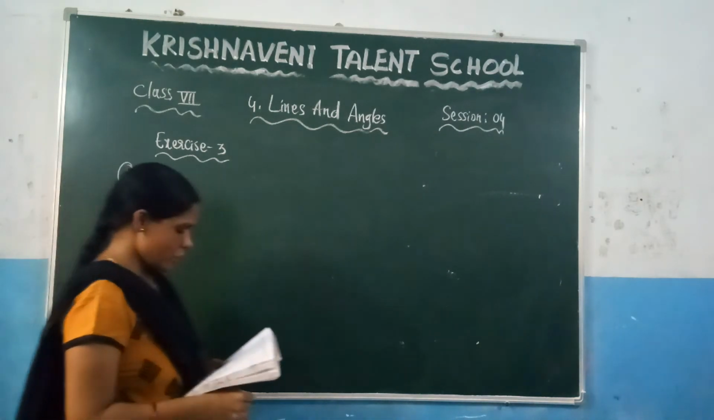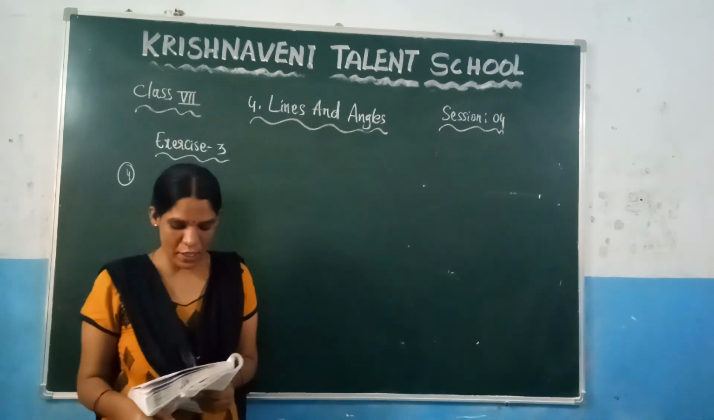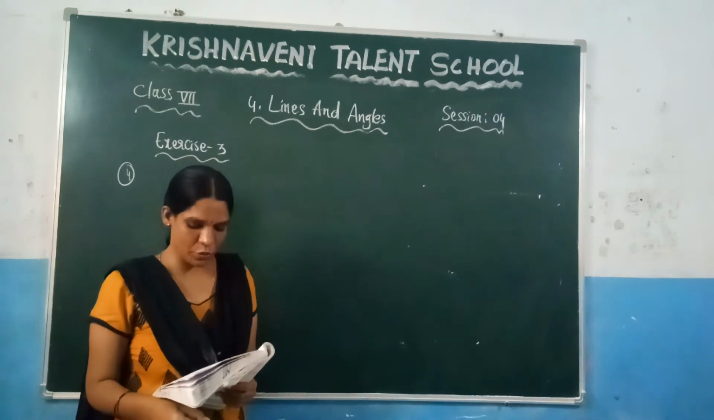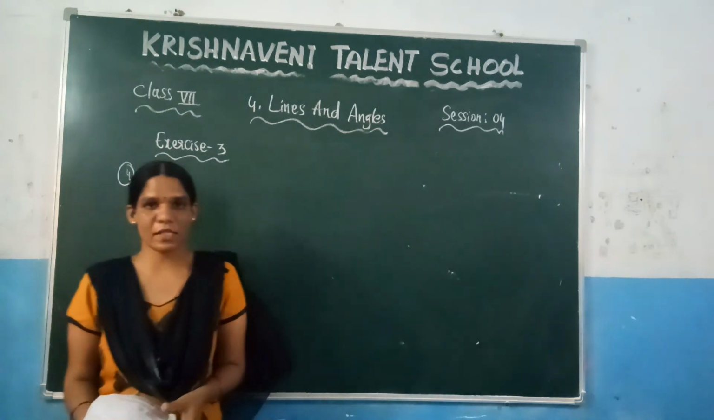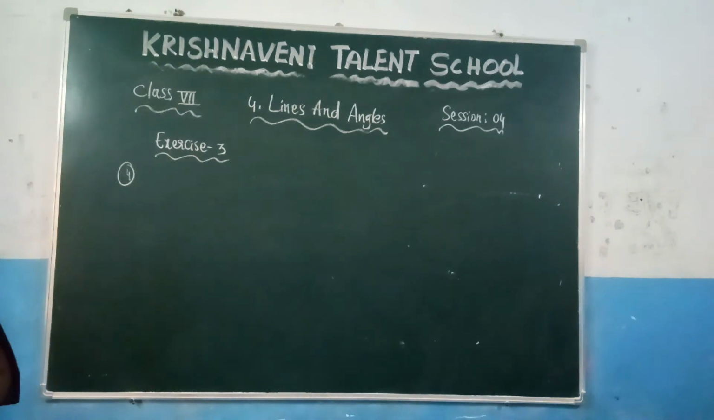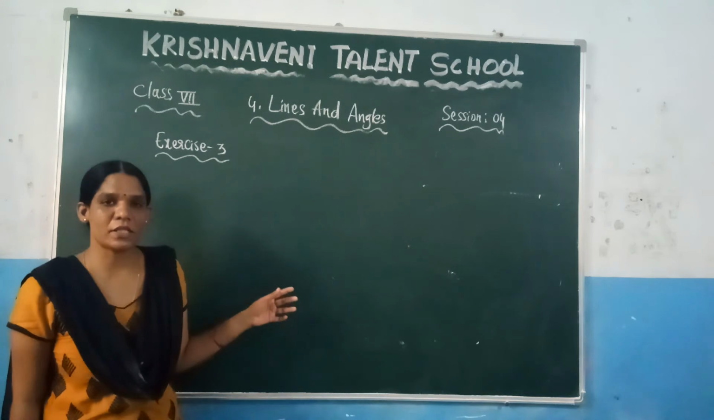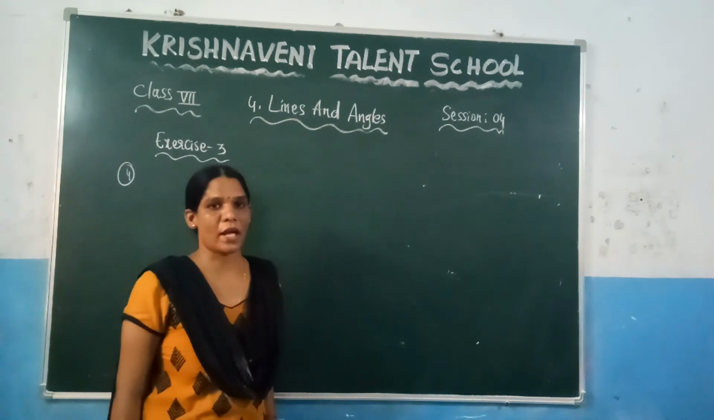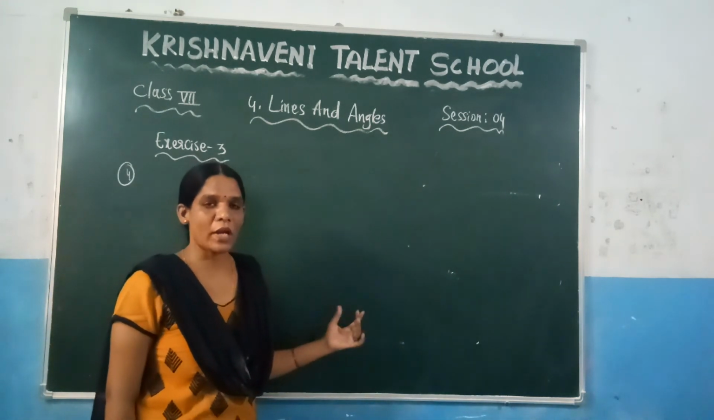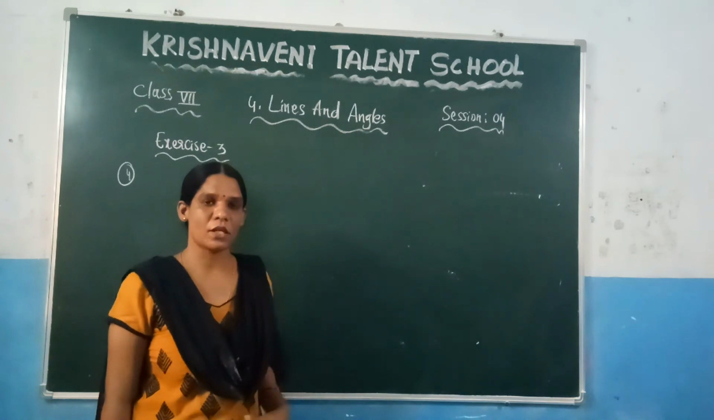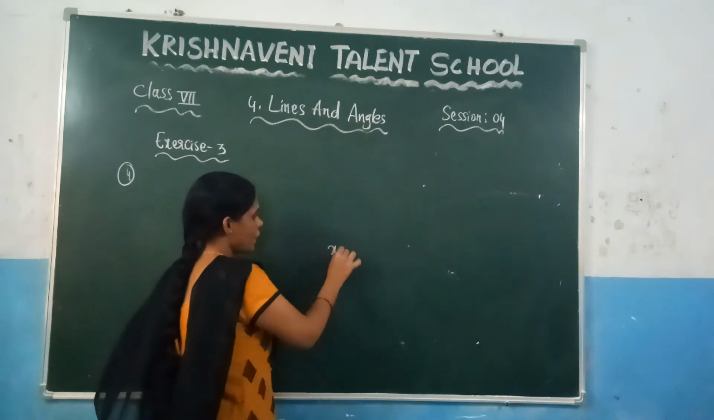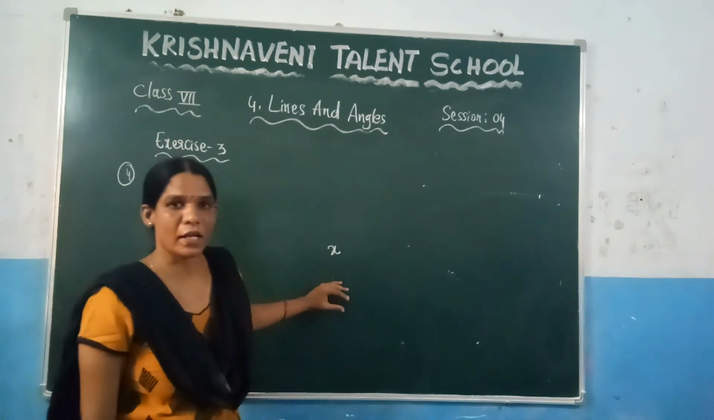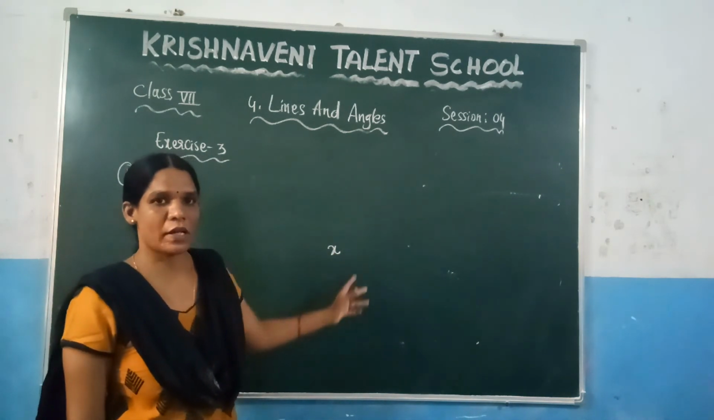So what is the fourth question given here? Two angles are equal and supplementary to each other. Find them. You need to find those two angles. What they are saying here is, two angles are supplementary to each other. So let us take one angle as x. And the supplementary angle of x is nothing but 180 minus x.